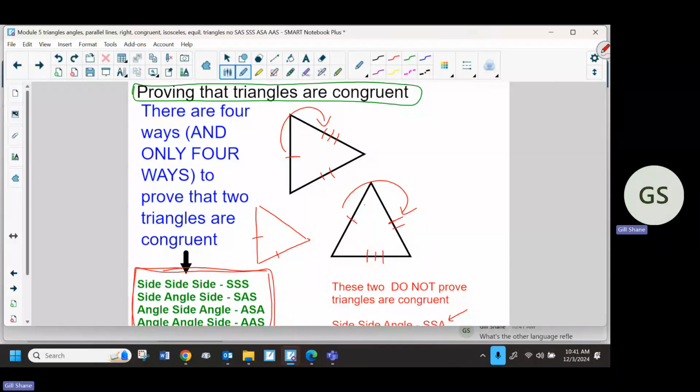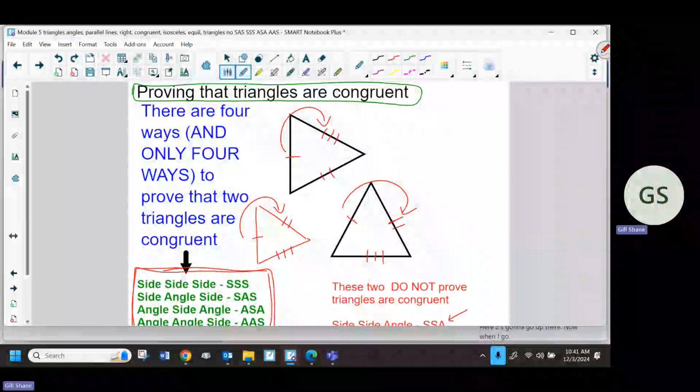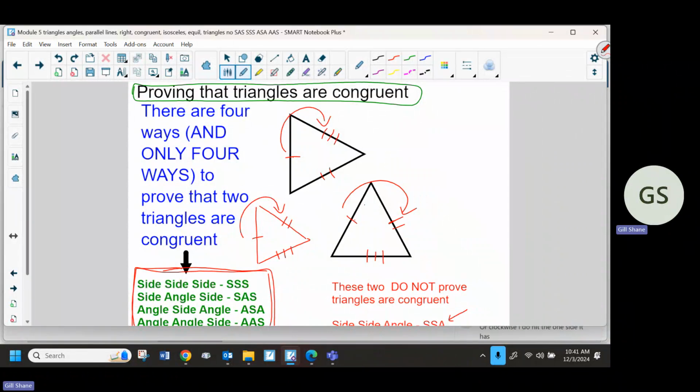Reflection, right? If I reflect that top triangle down, now the side with three is going to be down here, and two is going to go up there. Now, when I go clockwise, I do hit the one side that has two. So that's why the order of sides doesn't matter. So here's what you need to write. Just take these last two things down and then we'll have to stop.